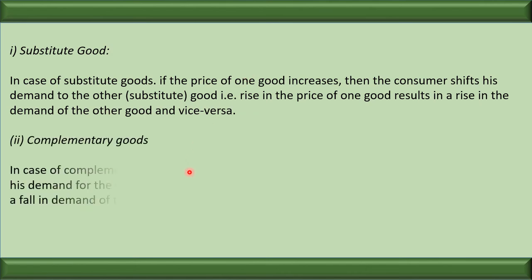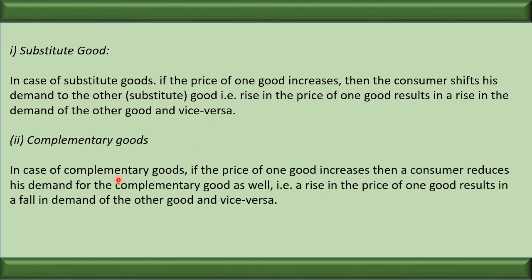In the case of the complementary goods, a negative relationship exists between the price of the complementary goods and the demand for the main goods. If the price of the complementary goods increases, the market demand for the main good will decrease. When the price increases, the demand will decrease, and when the price decreases, the demand will increase. Market demand will increase or decrease.